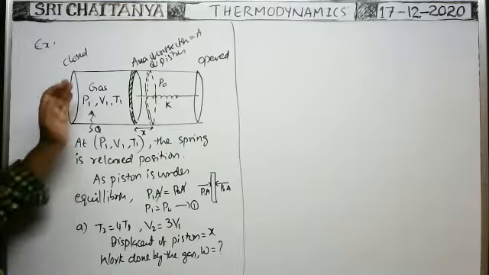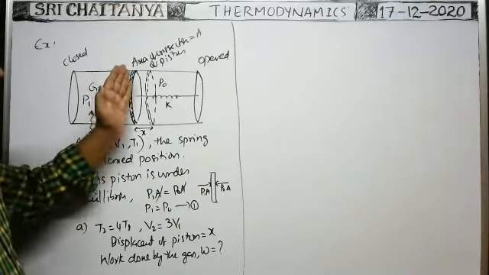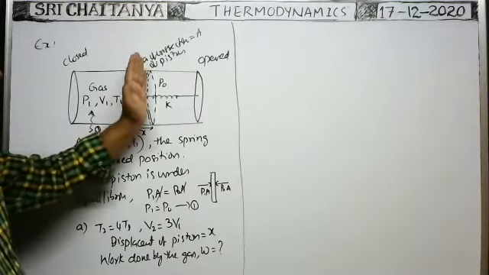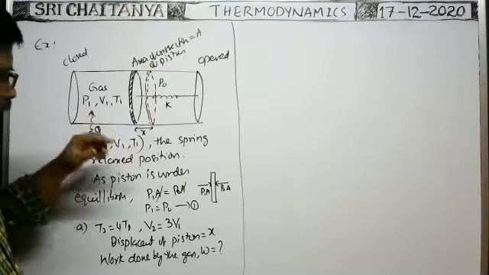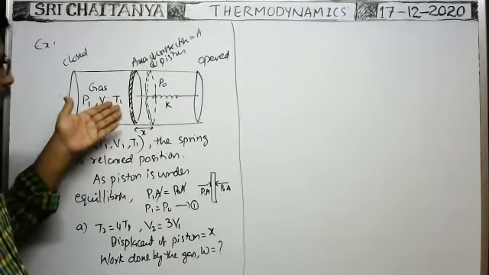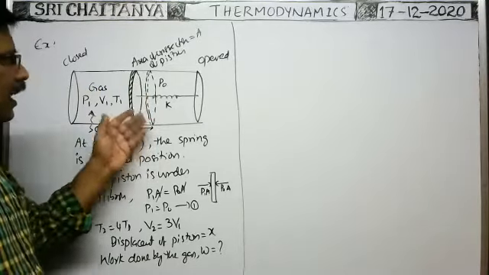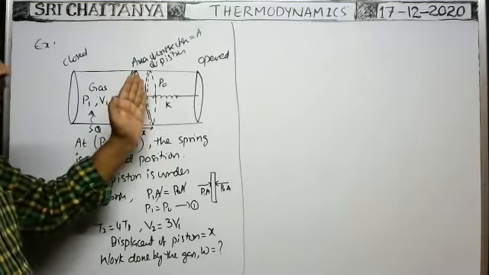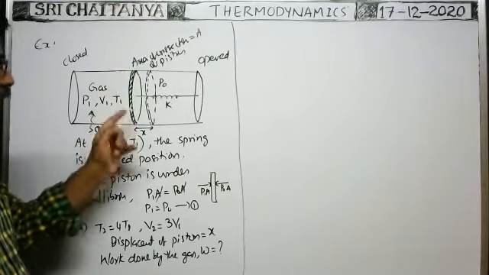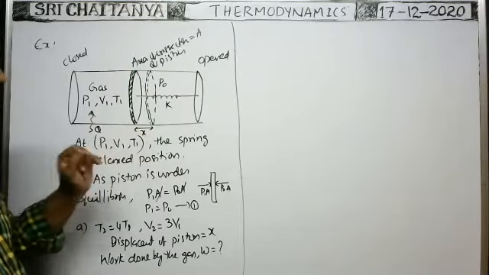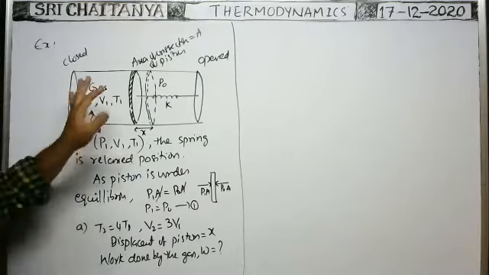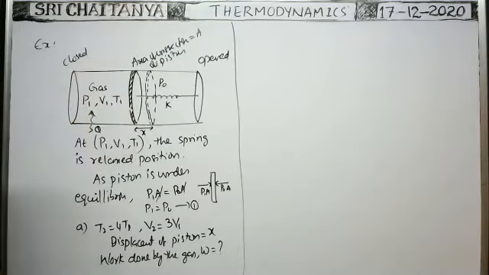Here, whenever the pressure increases, at this position, as the piston is under equilibrium, because of the rise of temperature, pressure increases, and that gas pushes the piston towards right through a distance x, and again the piston is under equilibrium. When the piston is under equilibrium in this position, after displacement of the piston through a distance x, again the net force acting on the piston is 0. What is the net force acting on the piston?